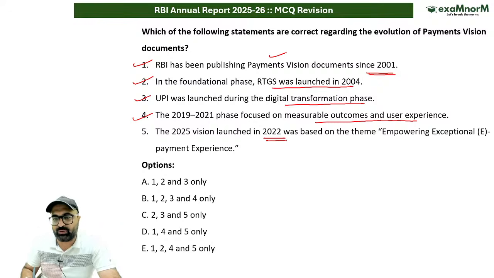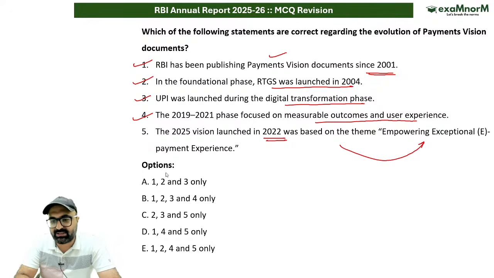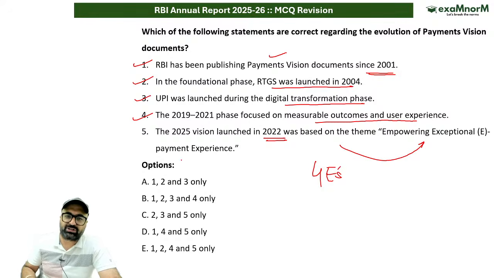The 2025 vision launched in 2022 was based on the theme Empowering Exceptional e-Payment Experience. Is it correct? No, sir, this statement is wrong. Why is this statement wrong? For 2019-2021, Empowering Exceptional e-Payment Experience is not the correct theme. The correct theme was 4 E's: everyone, everywhere, every time. So that was the correct theme. So this is not correct. The answer to this question is that 1, 2, 3 and 4 are the correct answers.